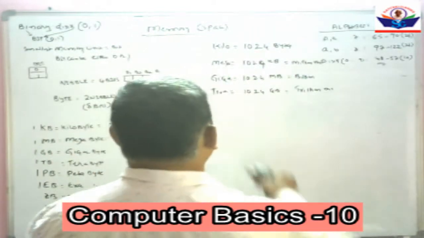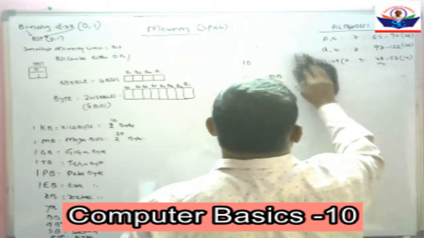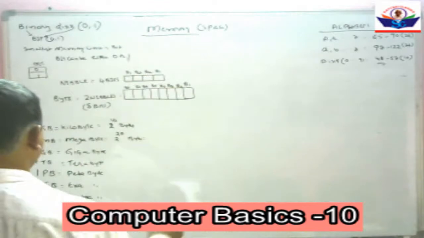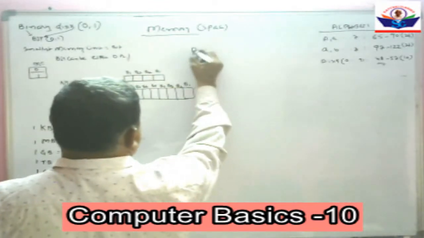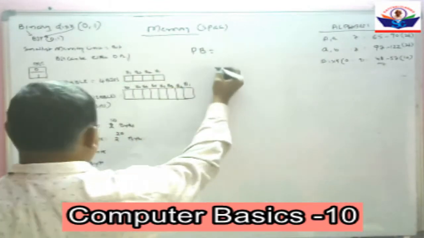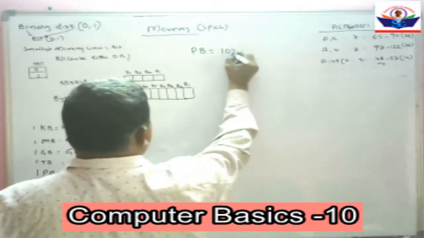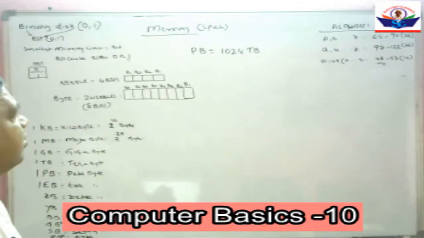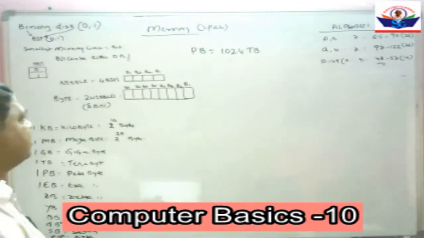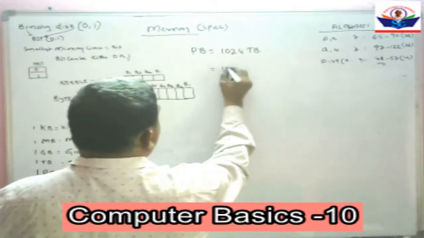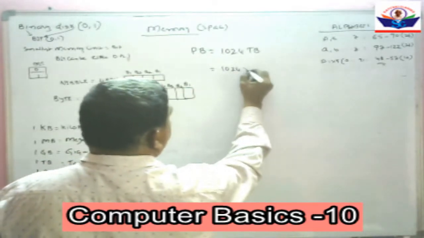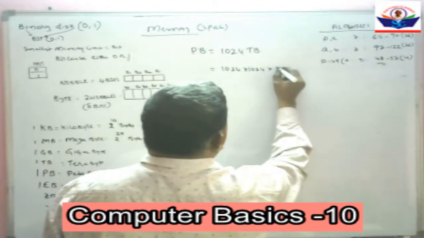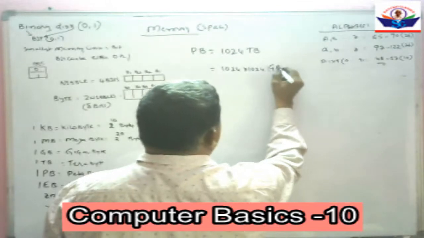Now, petabyte. 1 petabyte is equal to 1024 terabytes. That is equal to 1024 into 1024 gigabytes.